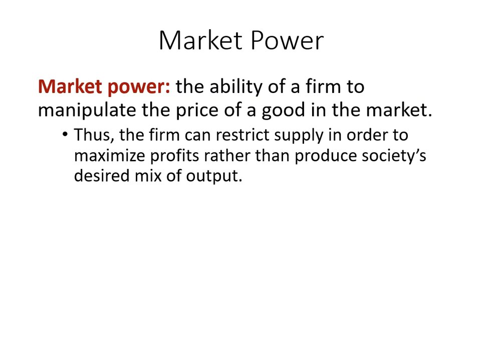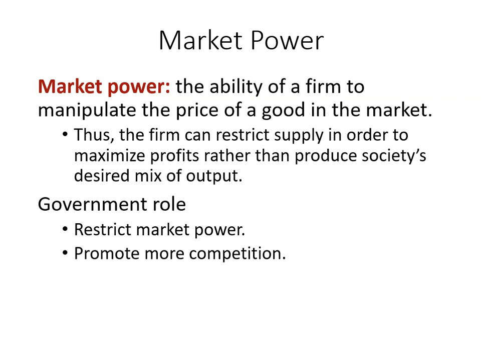One typical example is OPEC, the oil organization in the Middle East. They actually work together to fix the price. The reason they can do that is because they have very high market power, because those are the main countries that produce oil. So they have the market power, and that's why they can decide the price. If that's the case, what can the government do? Government usually will restrict market power or promote more competition.